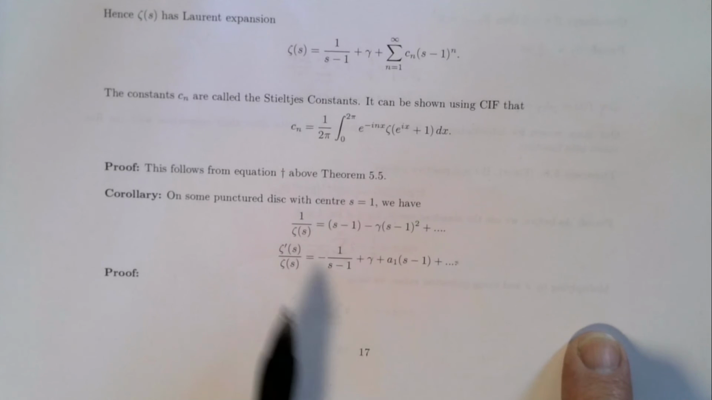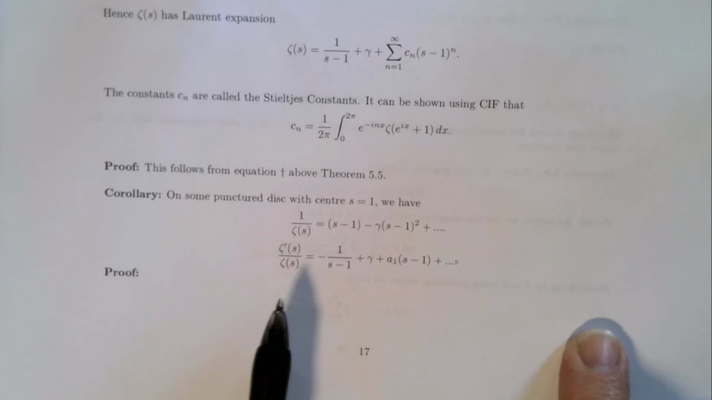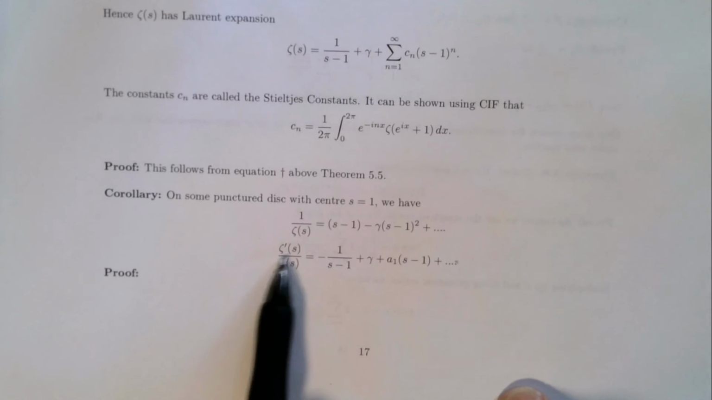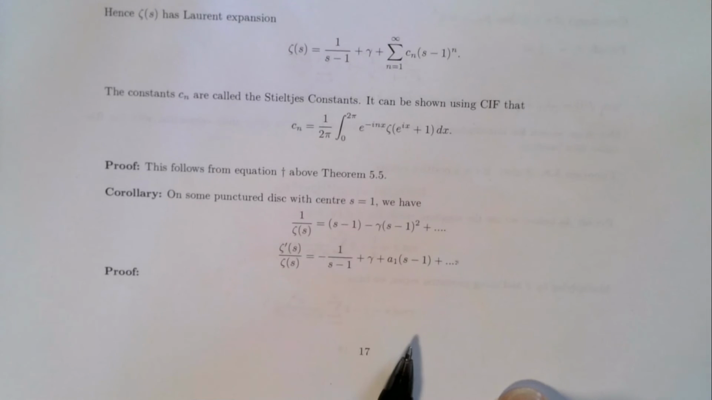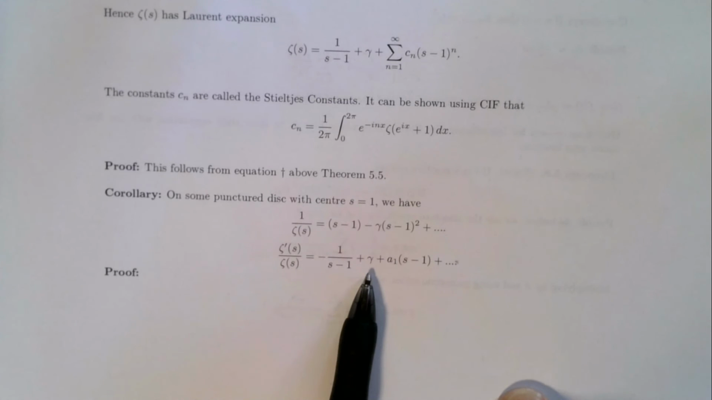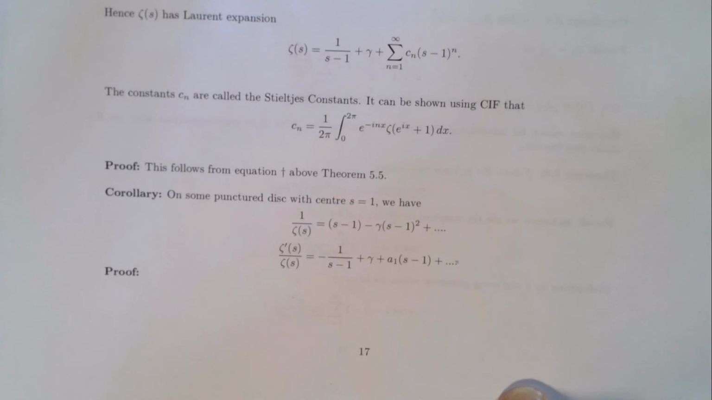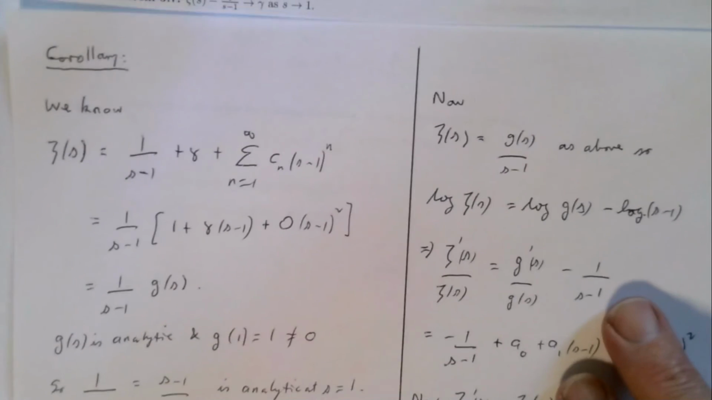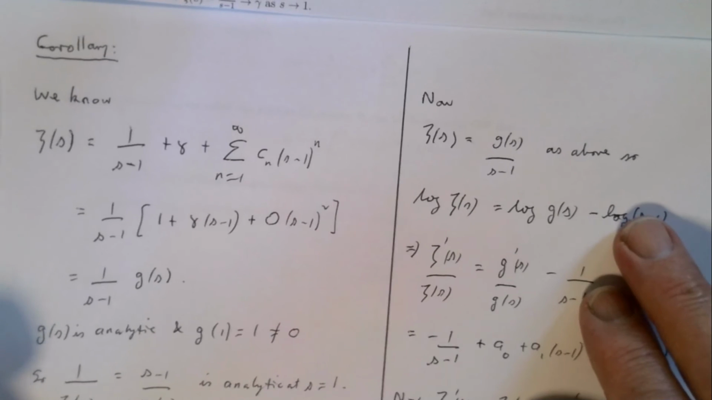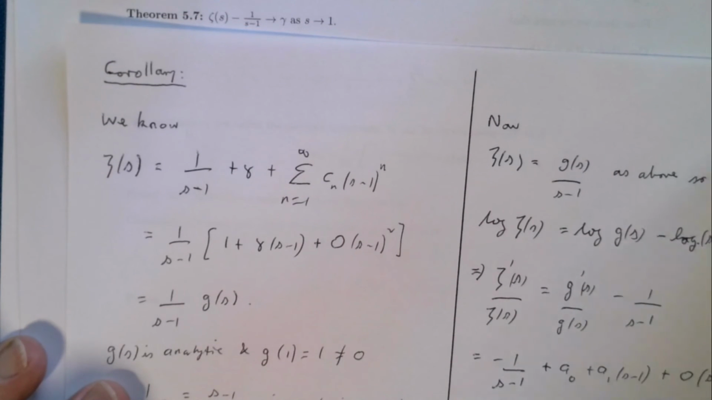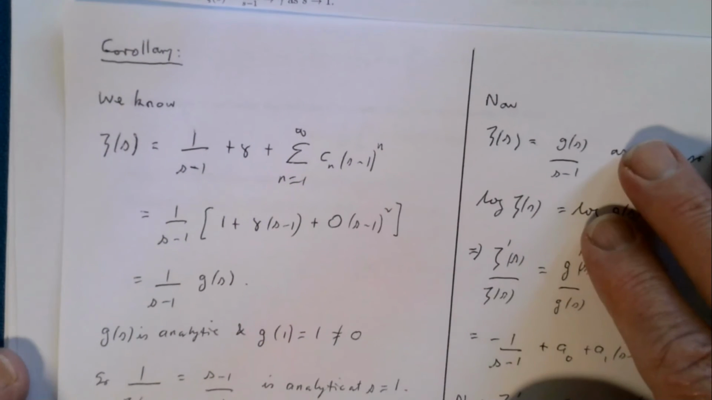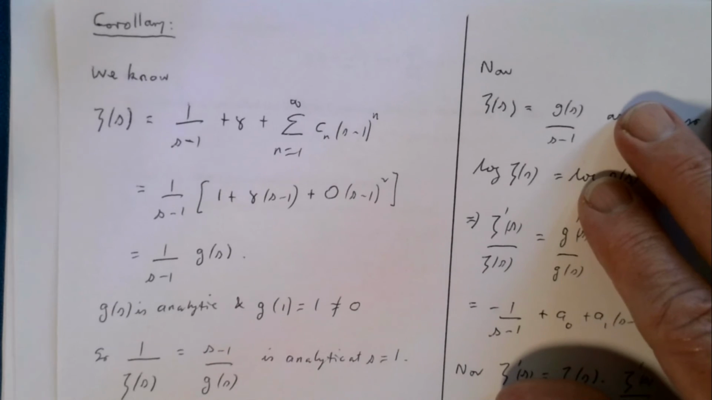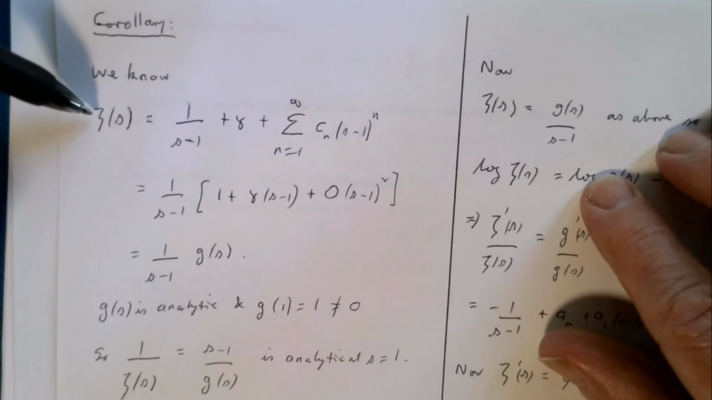The logarithmic derivative has a simple pole, of course, at s equals 1, as you can see. The residue here is minus 1, and the constant term is gamma, plus the rest. And I'll quickly take you through a little proof of that. This is just a nice exercise in complex analysis, really, and playing with Laurent series, which are always fun to do.